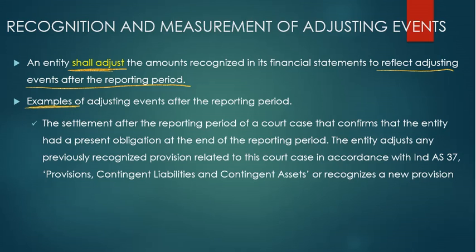First one, the settlement after the reporting period of a court case that confirms that the entity had a present obligation at the end of the reporting period. The entity adjusts any previously recognized provision relating to this court case in accordance with the Ind AS 37 provisions, contingent liabilities, and contingent assets, or recognizes a new provision. That is, winning or losing of a court case will accurately determine the liability of the entity. By that, the entity will adjust the provision which was previously recognized or creates a new provision.